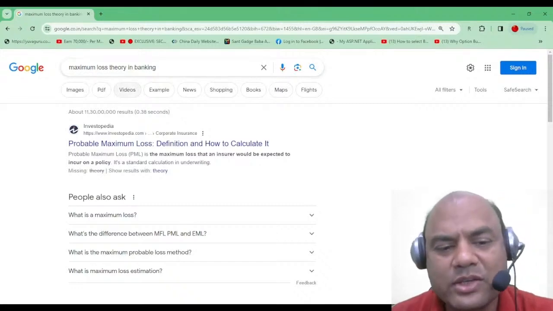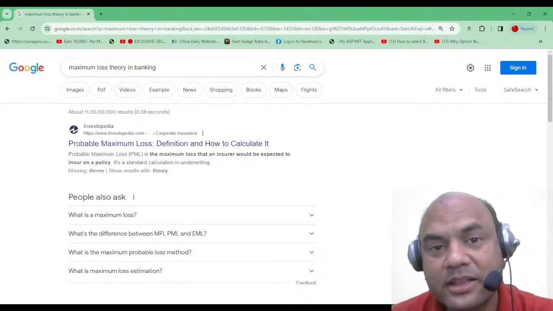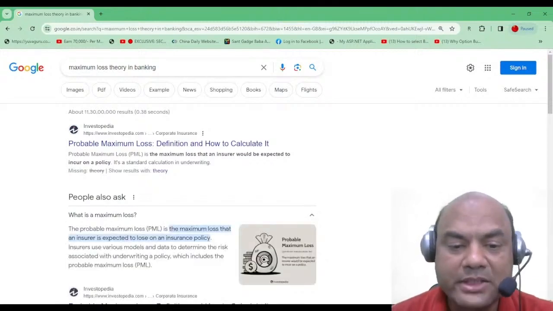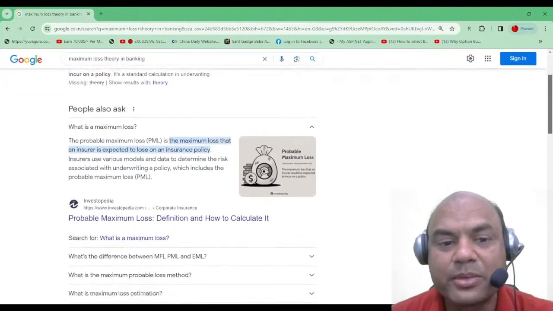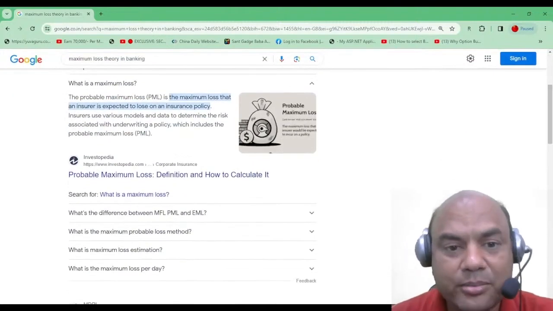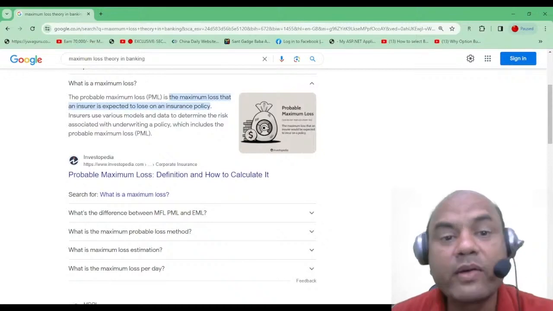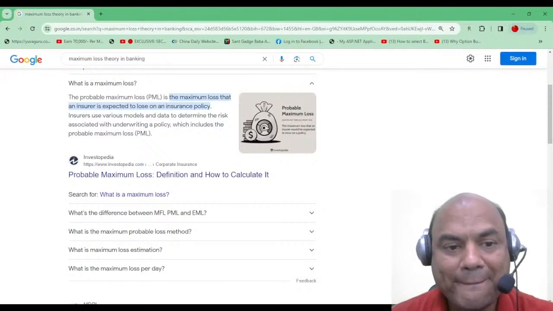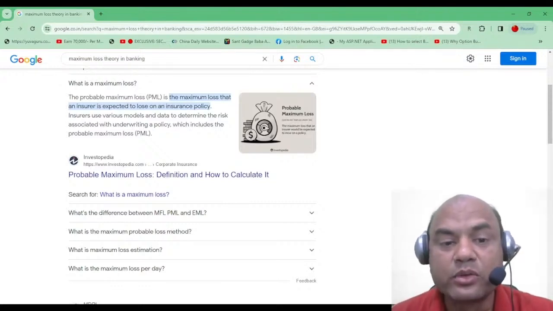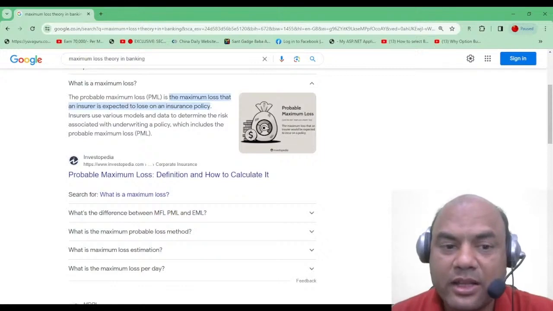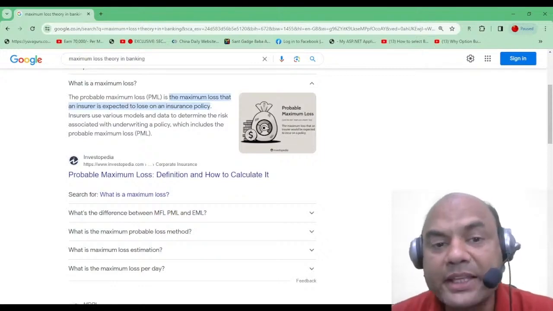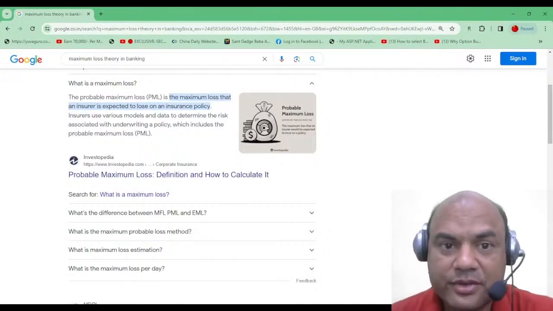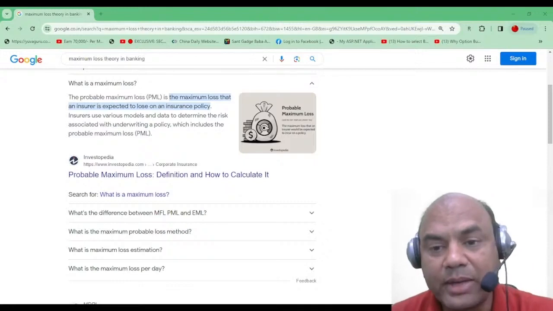That's why we have insurance, because who carries the maximum risk in life? In the financial world, always remember, maximum risk is carried by the insurance companies or these CDS companies, credit default swap. Whoever gives you the insurance guarantee or money guarantee carries the maximum risk. Similarly, in your banking space also, a bank is expected to lose on any loan or on any portfolio of loans. So that is basically maximum loss and EVT.